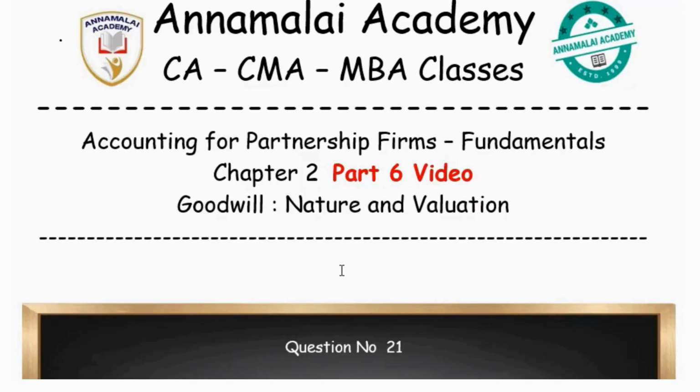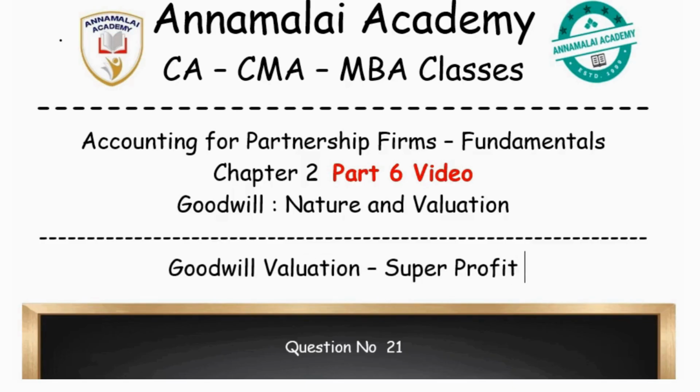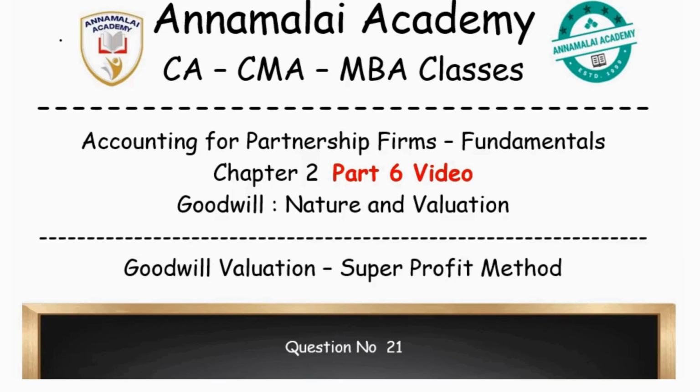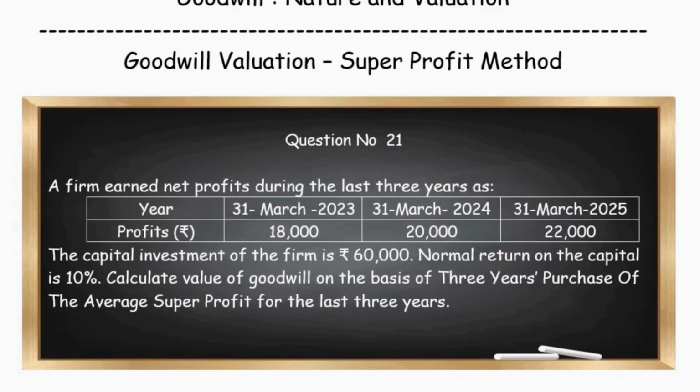Next question in goodwill valuation. Here in this question we are asked to calculate the goodwill based on the super profit method. The term super profit means a business firm expects to earn a certain amount of profit, but the actual profit earned was more than the expected profit. Such a profit is said to be the super profit.